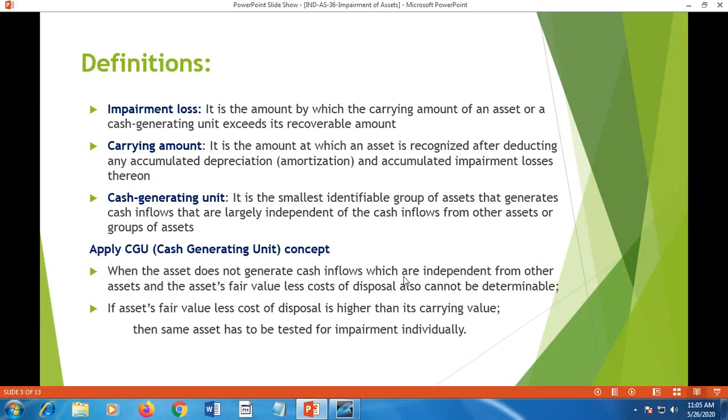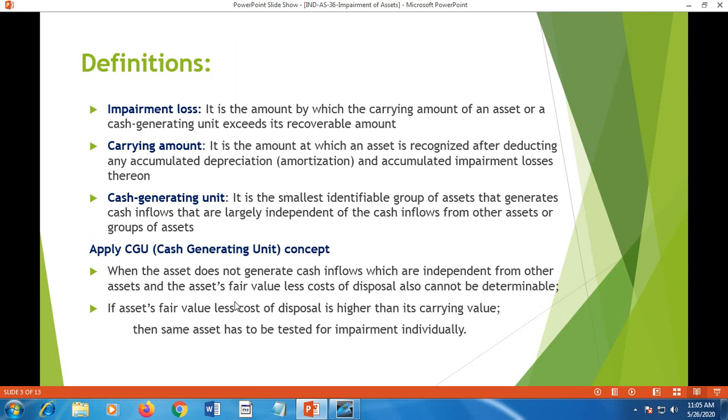When the asset does not generate cash inflows which are independent from other assets, and the asset's fair value less cost of disposal cannot be determined, the CGU concept applies. If the asset's fair value less cost of disposal is higher than its carrying value, the same asset has to be tested for impairment individually.